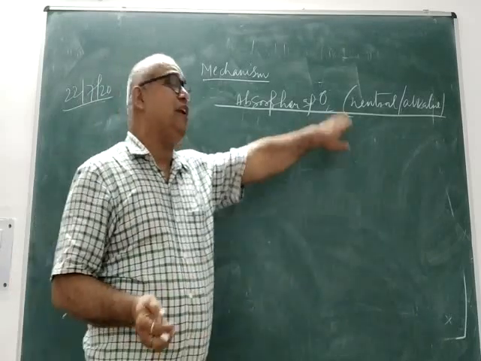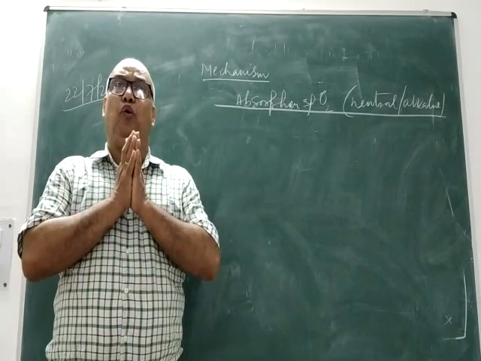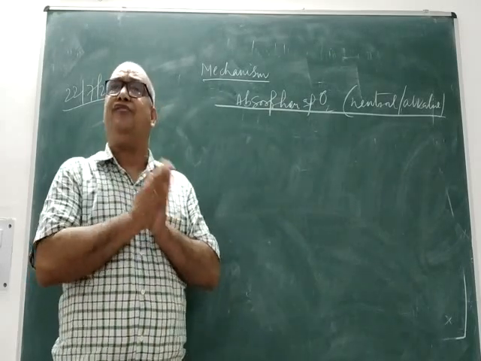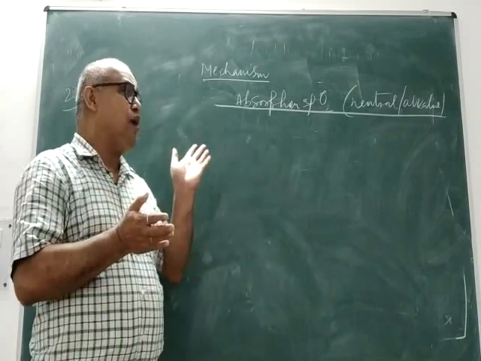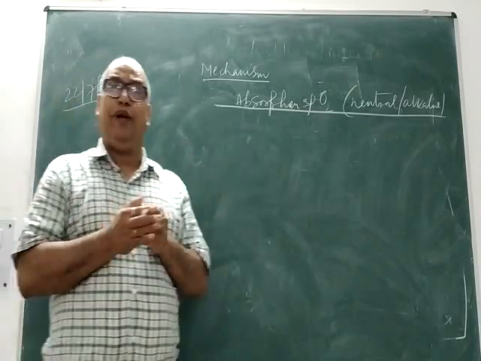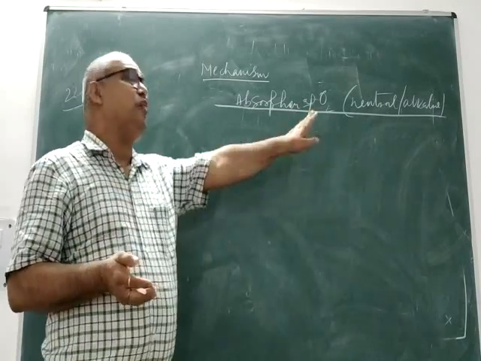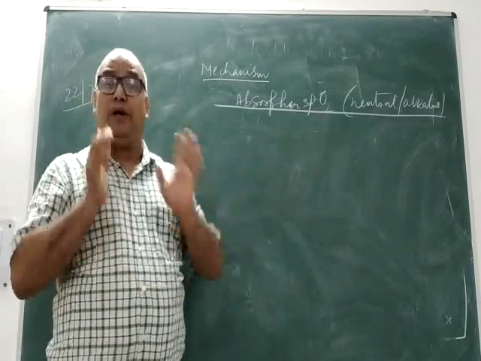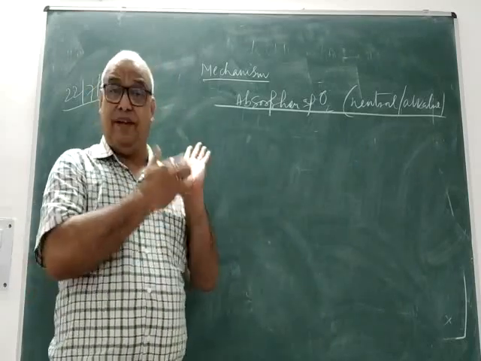But if your environment is neutral, in that situation we have to create both anions and cations, and therefore the example we are going to take today, we'll do it assuming that your environment is neutral, so that we learn how both anions and cations are generated in this system.